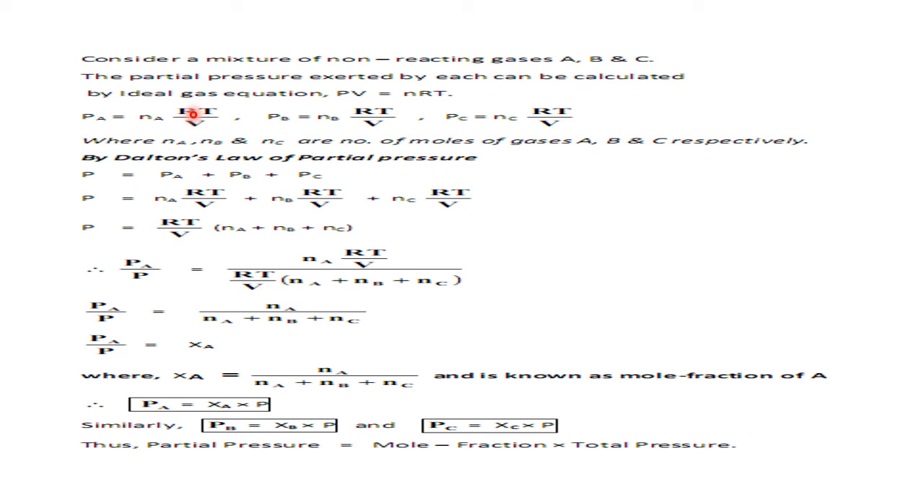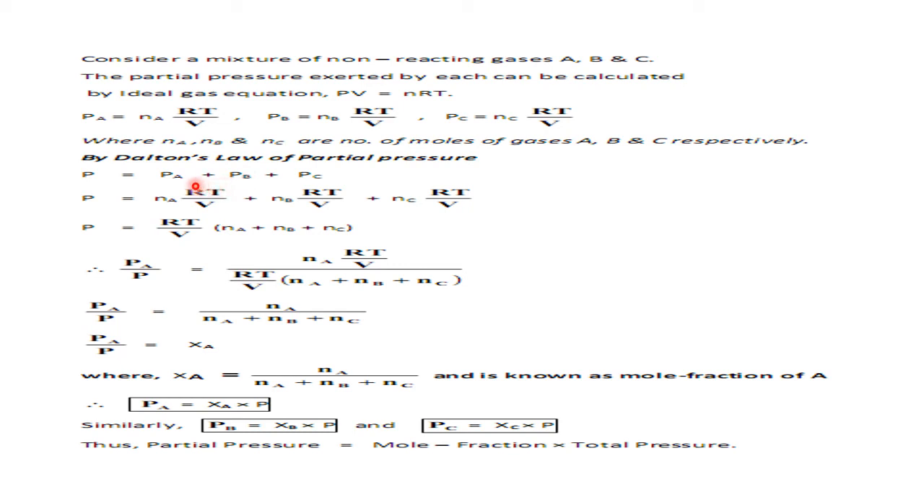So PV equal to nRT, so P equal to what? P equal to nRT by V. Using that equation, what is the pressure of A? It is Na RT by V. Of B, Nb RT by V. Of C, Nc RT by V. Now, according to Dalton's law of partial pressure, what is the total pressure? Total pressure equal to the partial pressure of A, of B, of C.